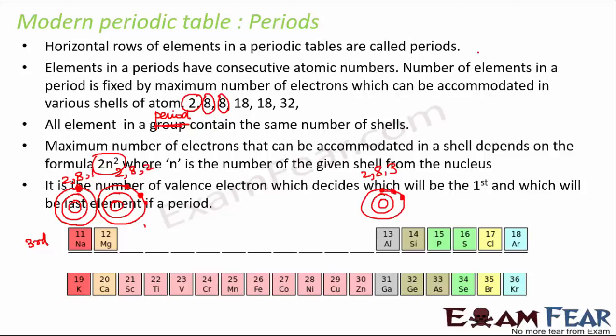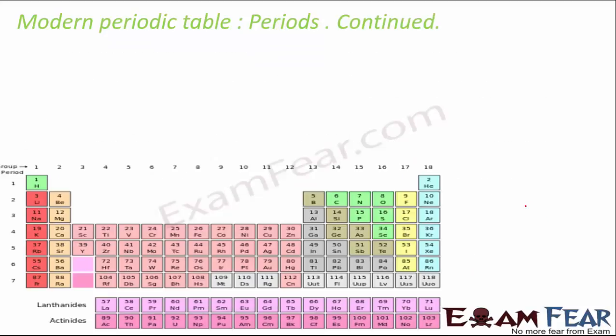So it is the number of valence electrons which decides which will be the first and which will be the last element in a period. If you look at this example, sodium has 1 valence electron, magnesium has 2 valence electrons, aluminium has 3 valence electrons, then silicon would have 4, phosphorus will have 5, sulfur will have 6. So basically the smallest number of valence electrons would be the first element in a period. The maximum number of valence electrons, in the case of argon, would be 8 valence electrons. So argon is the last element in the period.